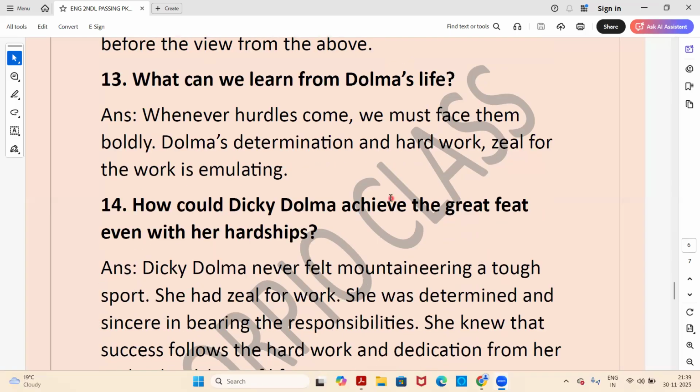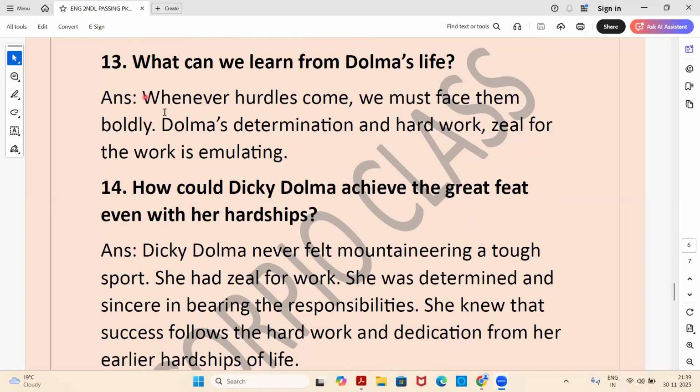Next question. What can we learn from Dolma's life? Answer. Whenever hurdles come, we must face them boldly. Dolma's determination, hard work, and zeal for the work are worth emulating.